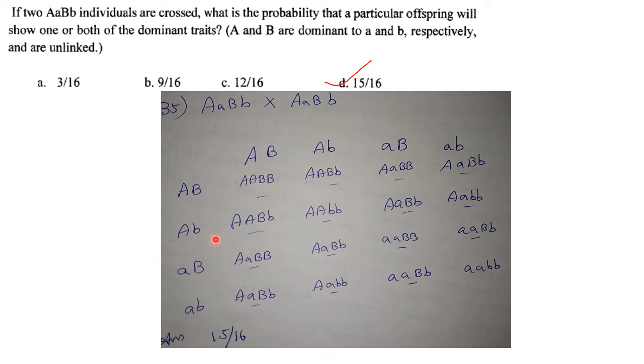So out of this they have asked the particular offspring which will show either one or both of the dominant traits, that is either capital A and small b, or both capital A and capital B as a dominant trait. It will be 15 out of 16. So the answer here is option D.